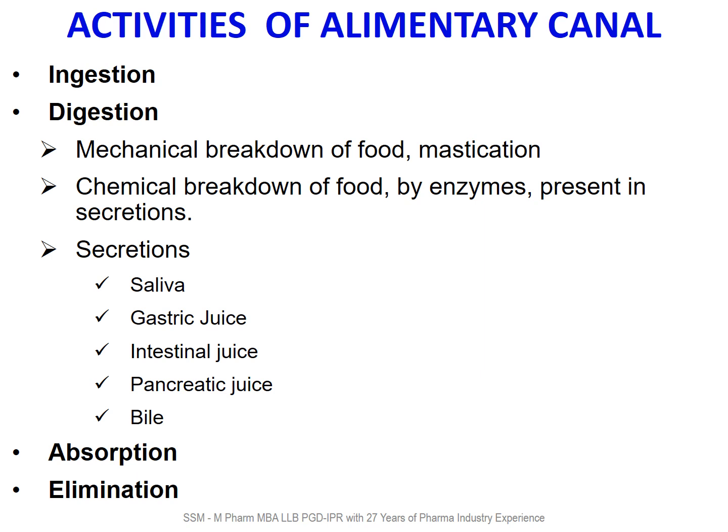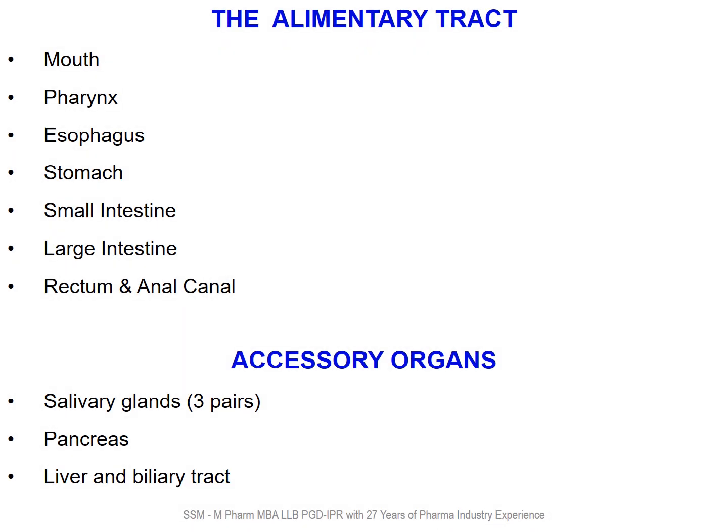So these digested food materials are absorbed and go to the circulation and to the whole body. The next activity is elimination. So undigested food is eliminated in the form of feces. Parts of the alimentary tract: mouth, pharynx, esophagus, then stomach, small intestine, large intestine, rectum, and anal canal. And accessory organs are the salivary glands, three pairs, and the pancreas, which secretes pancreatic juice, and the liver and biliary tract, which secrete bile.